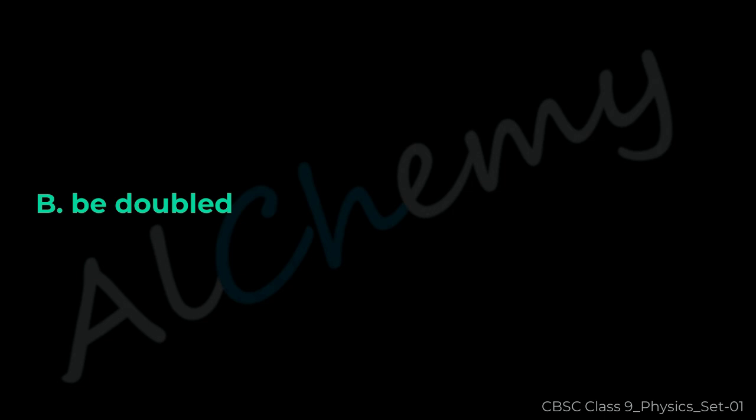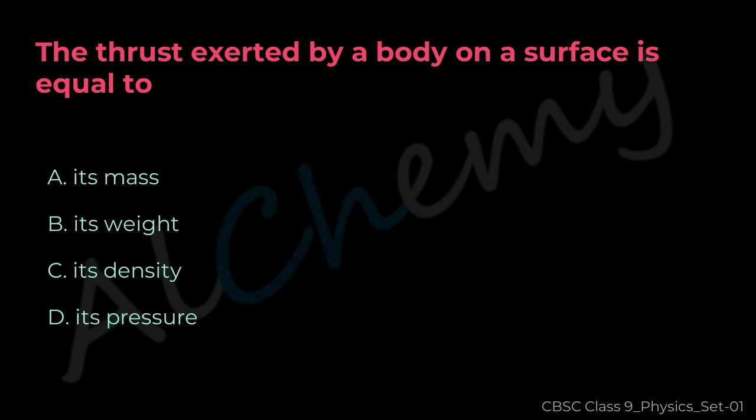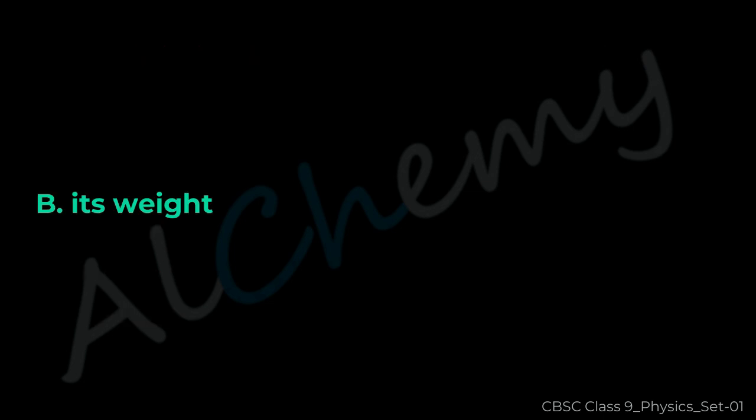Be doubled. Question 19. The thrust exerted by a body on a surface is equal to A. Its mass. B. Its weight. C. Its density. D. Its pressure. The correct answer is B.